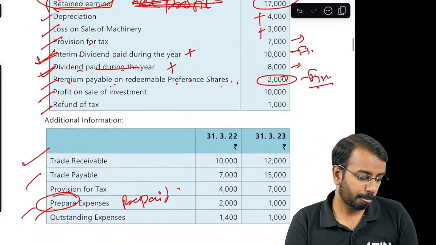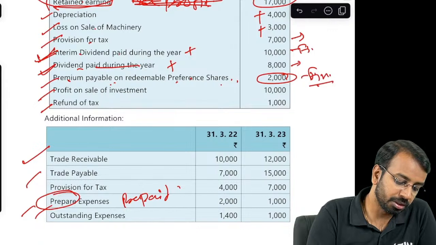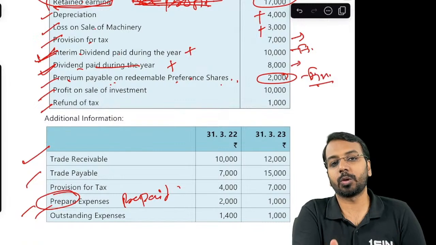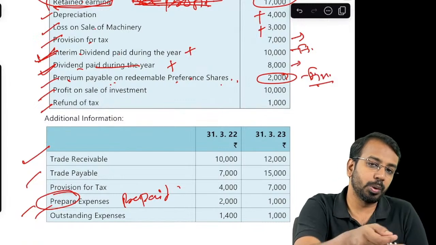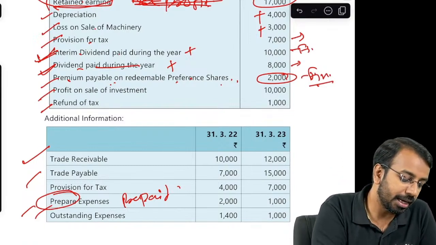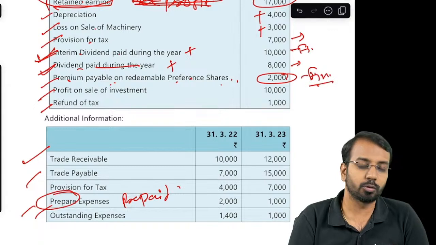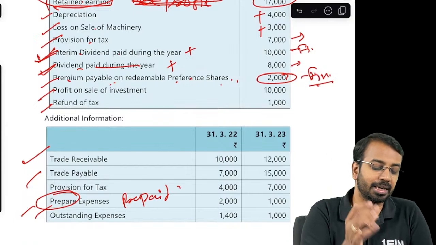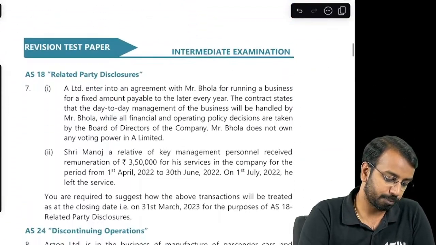Okay. So you have trade receivable opening and closing. So we know the formula for trade receivable, opening minus closing. So opening minus closing is a negative number, you will show it as a deduction. Trade payable, closing minus opening. Provision for tax, along with the provision for tax given above, you will try to do the adjustment. Prepaid expenses, again same treatment of current assets. Outstanding expenses, again same treatment of current liabilities. Okay. So that is how you will prepare. You can do it on your own, nothing complicated. And just a moment, my pencil got discharged, Apple pencil.